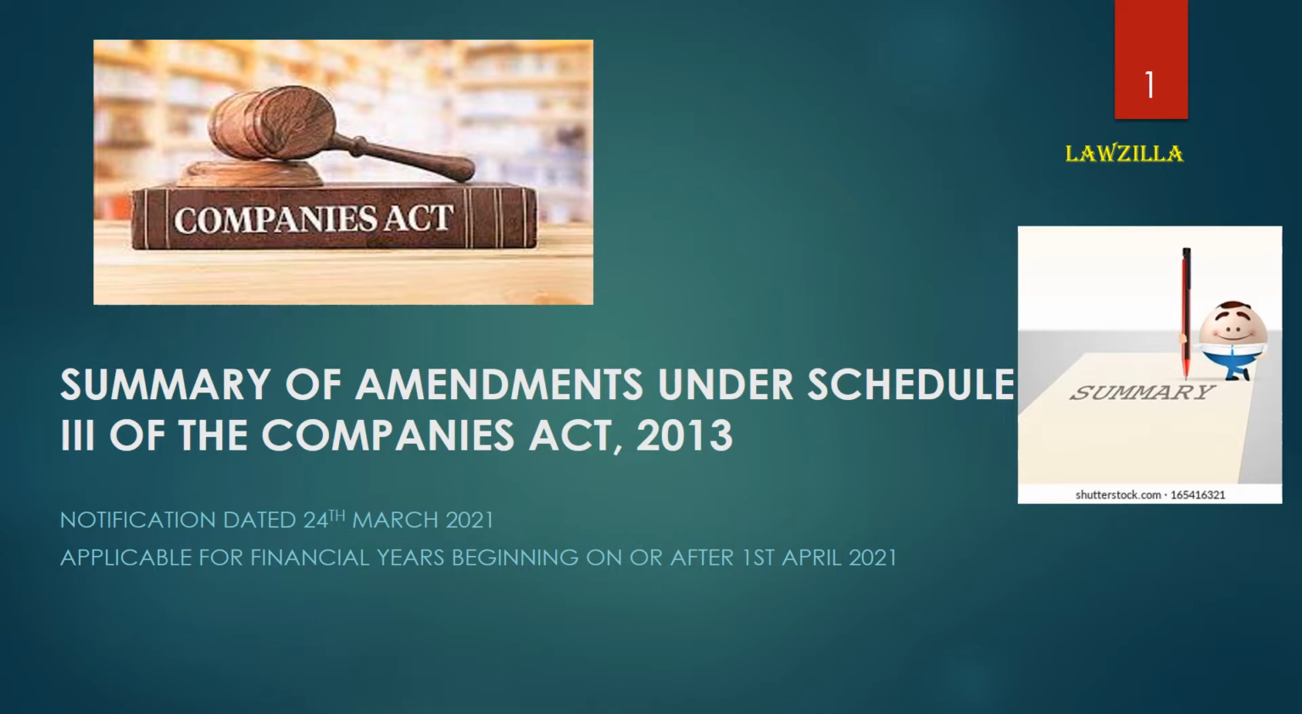As you all know, to ensure better compliances and governance, MCA is issuing notifications. In this step, last year there was a notification issued by MCA for amendment under Schedule 3 of Companies Act 2013, which is applicable from 1st April 2021. Today, I am going to give you a brief summary of the said amendments.